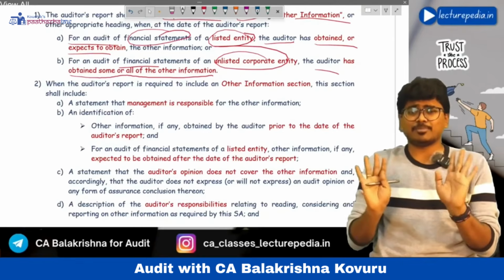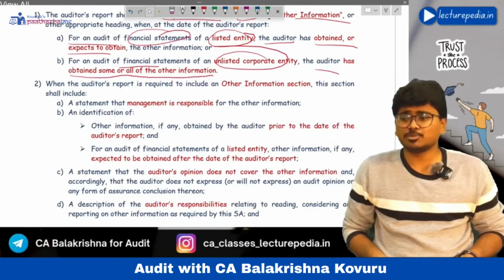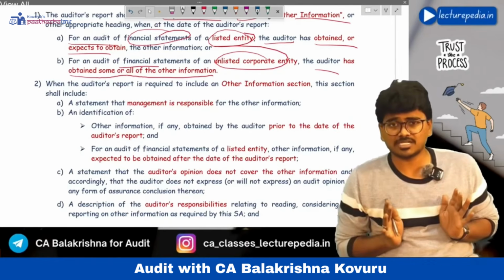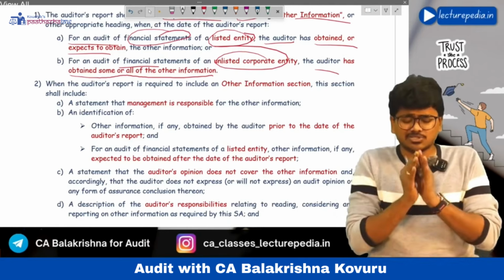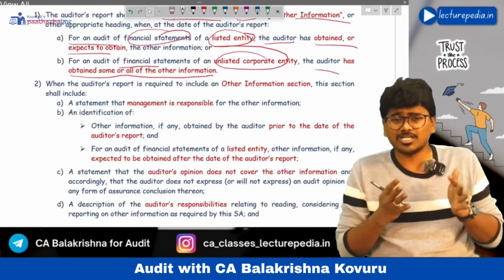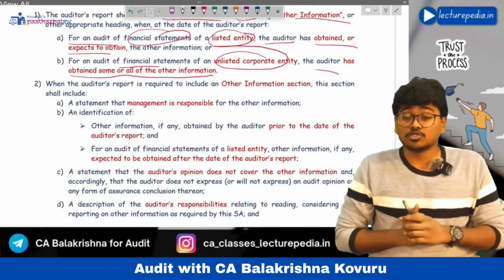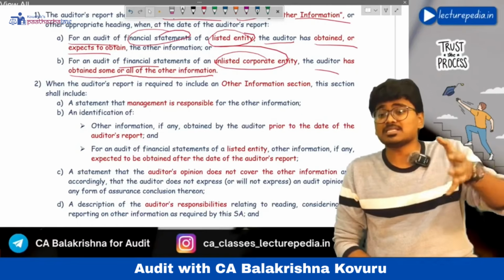The auditor will not prepare the other information. In fact, the auditor also does not have any responsibility to give an opinion on the other information. He is just reading the other information in order to ensure that there is no inconsistency between financial statements and other information. That's it. He will not give any opinion on the other information. So he needs to clearly mention that it is the responsibility of the management to prepare this other information.